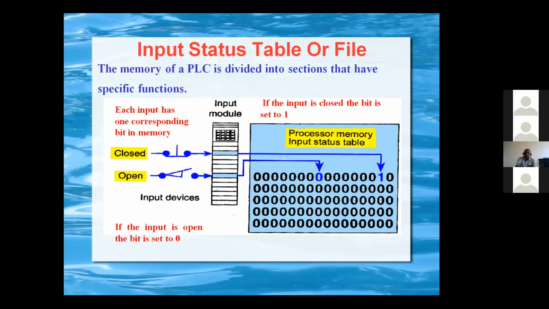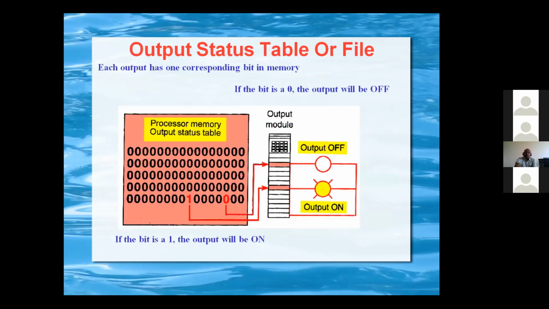If the input is open, that corresponding bit is set to 0. So this is how the memory is being managed. Accordingly, the output status table: if the bit is 0, the output will be off. If the bit is 1, the output will be on.